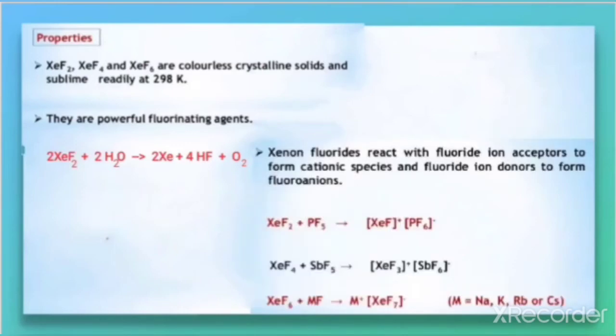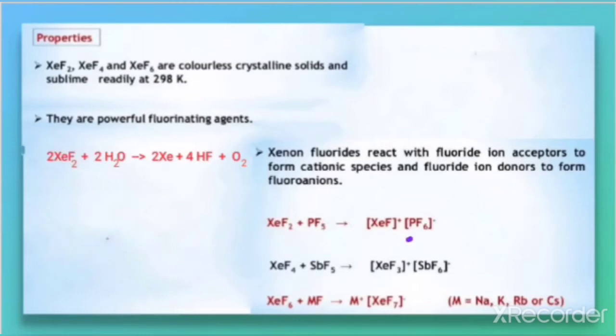Xenon fluorides react with fluoride ion acceptors to form cationic species, and with fluoride ion donors to form fluoroanions. These equations are quite important. When this compound reacts with a fluoride ion acceptor like PF5, you can see in this equation that the product is the complex PF6 negative.